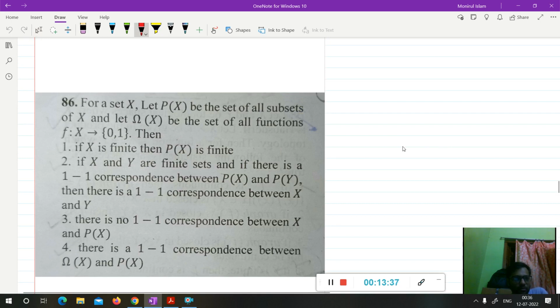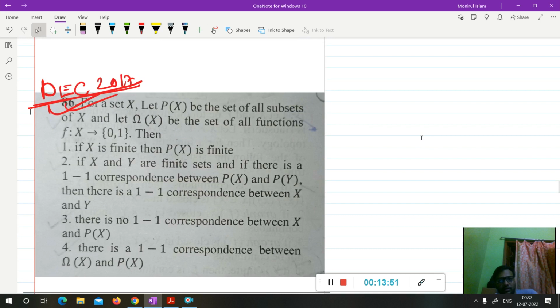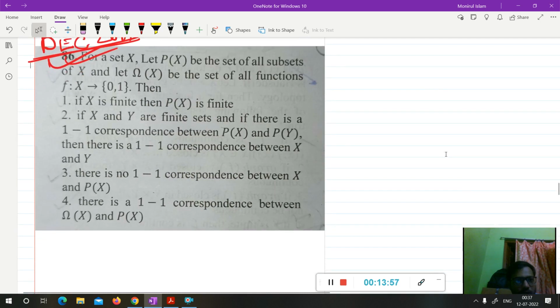Now see this question. This question of part C came in December, CSIR NET December 2017. See what this question says, and the theory that we will discuss. Okay, don't worry. So let's start.